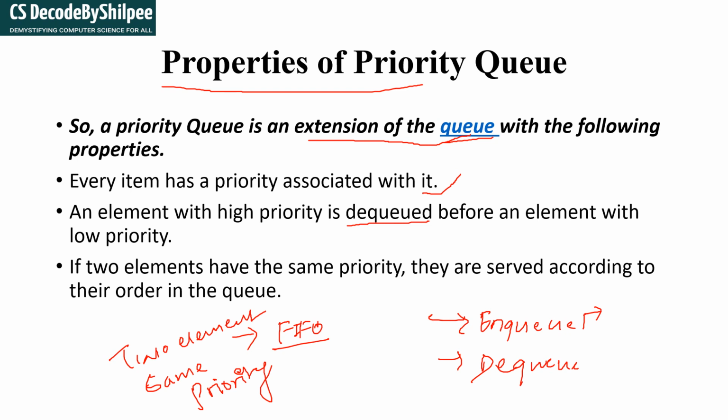And then it says that if two elements have the same priority, they are served according to their order. I have said that if two ministers have the same priority, then we will follow the FIFO. If two elements have the same priority, then we follow the FIFO.